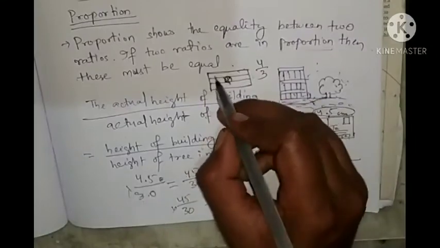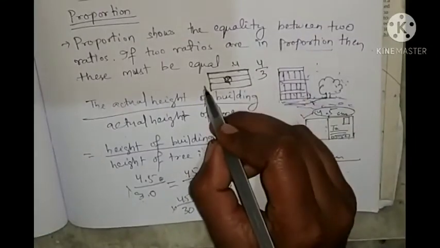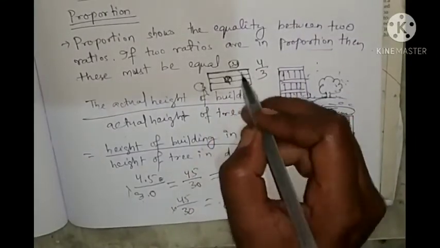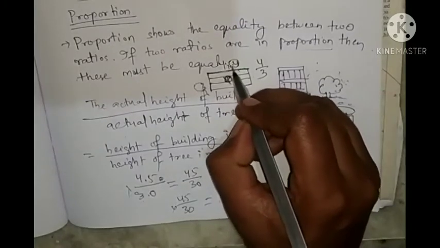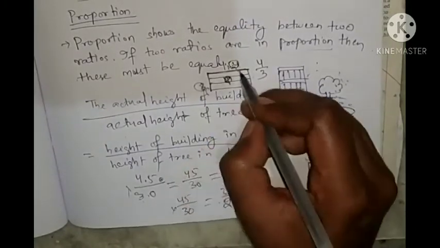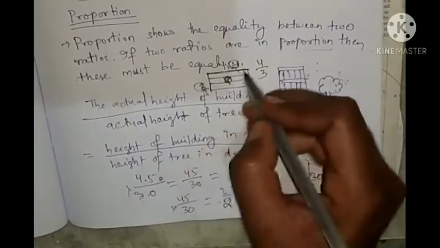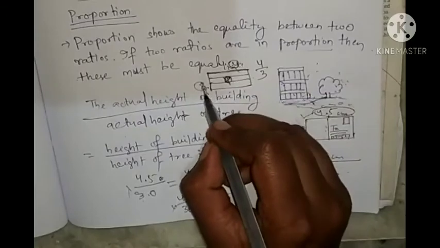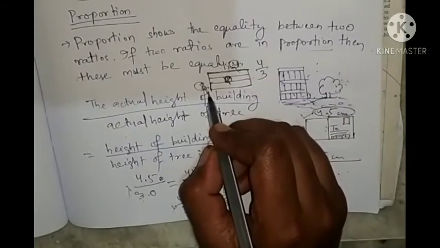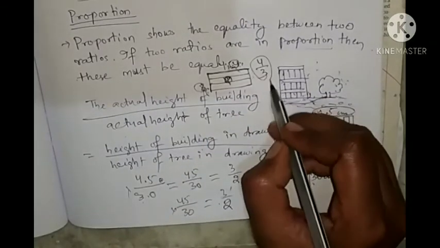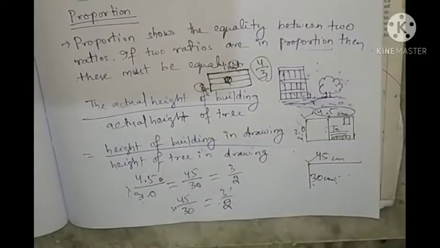Okay, 4:3 means the length should be 4 and width should be 3. If it is 4 inch, this will be 3 inch. If this is 4 foot, this will be 3 foot. If this is 4 centimeter, this will be 3 centimeter. Like this you can purchase. So like this we can make a proportion by keeping equal ratio.